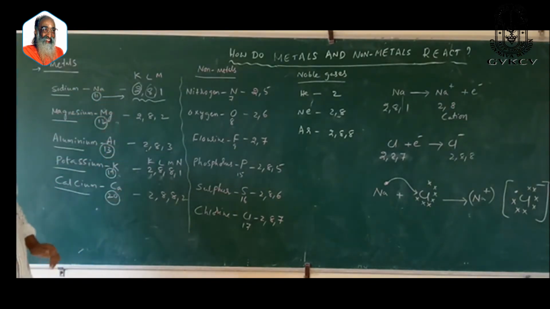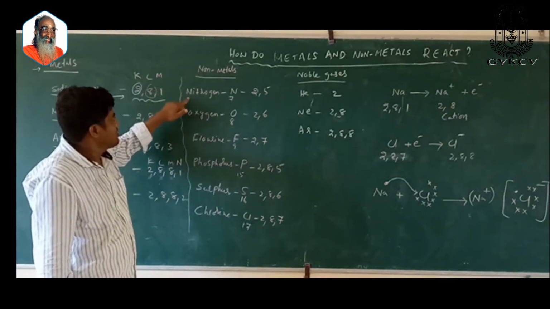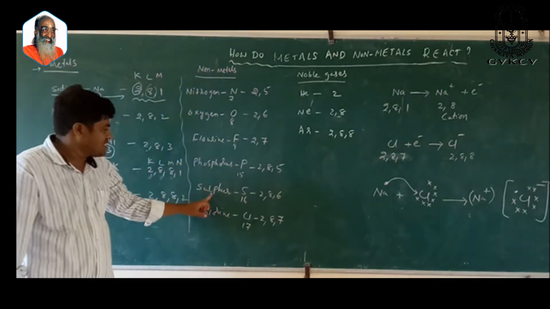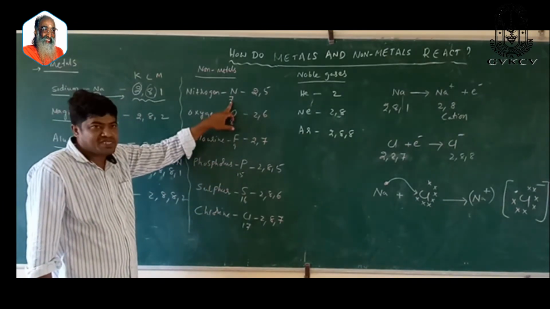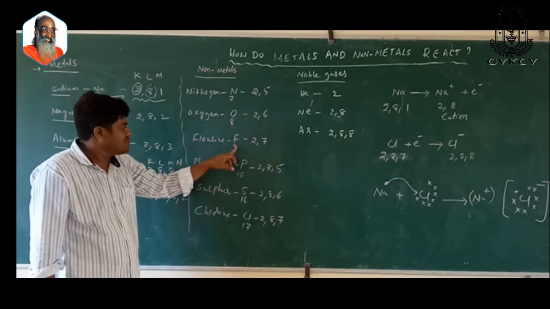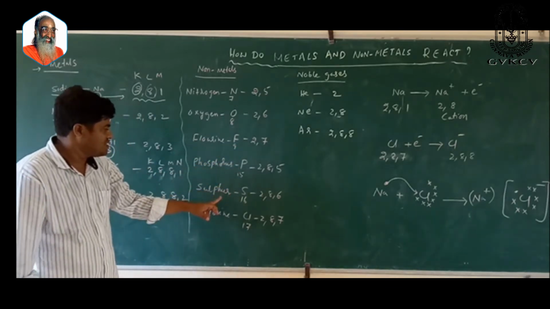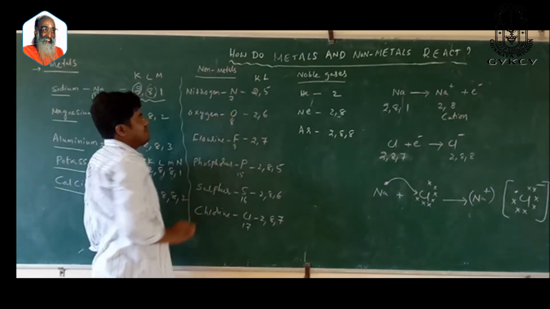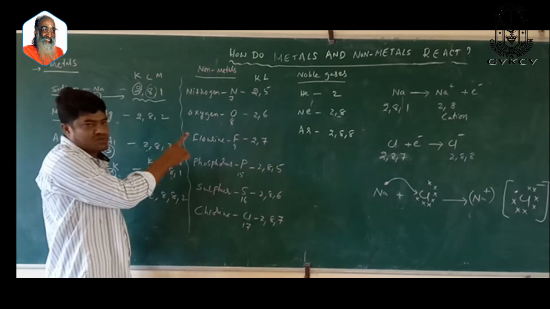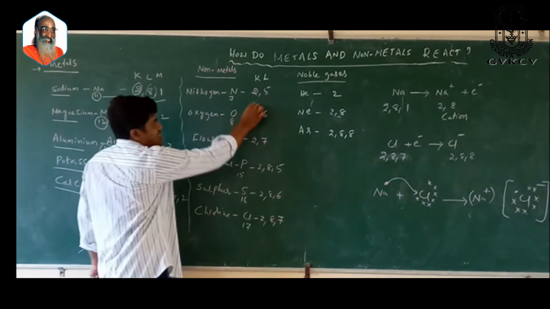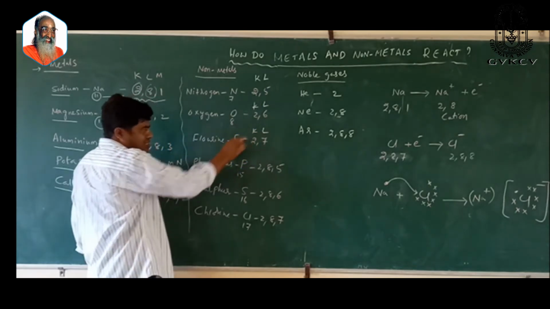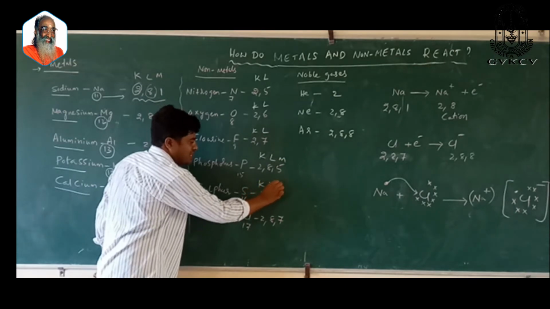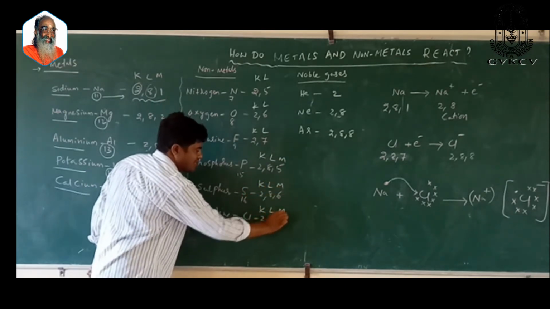All these are examples of metals. Coming to non-metals: nitrogen, oxygen, fluorine, phosphorus, sulfur, chlorine. Nitrogen atomic number is 7, oxygen 8, fluorine 9, phosphorus 15, sulfur 16, chlorine 17. The electronic configuration of nitrogen is 2, 5, oxygen 2, 6, with electrons in the K and L shells. Phosphorus 2, 8, 5, sulfur 2, 8, 6, chlorine 2, 8, 7.